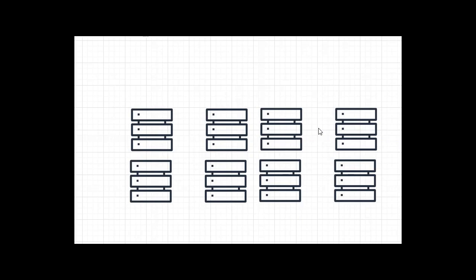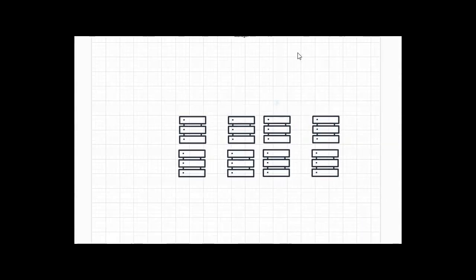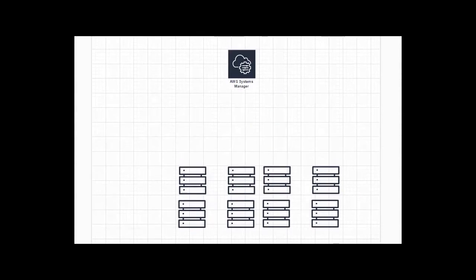In order to avoid this, to manage a lot of servers, there is a service available in AWS. What is that service? AWS Systems Manager.